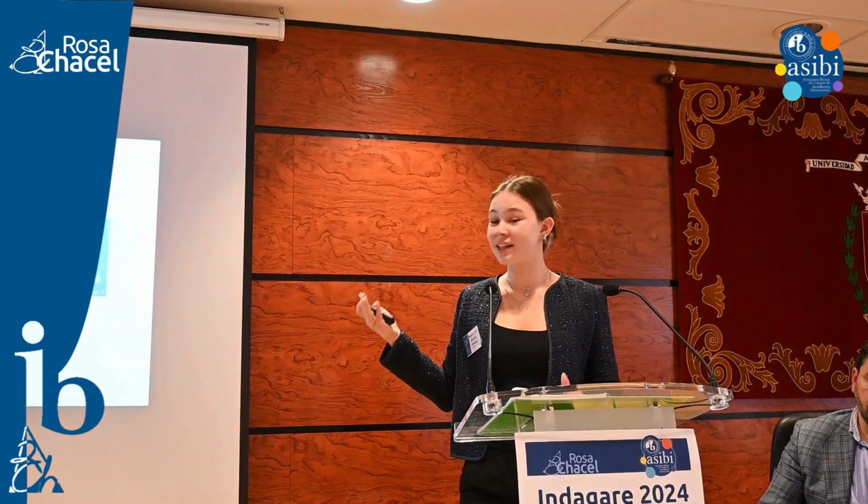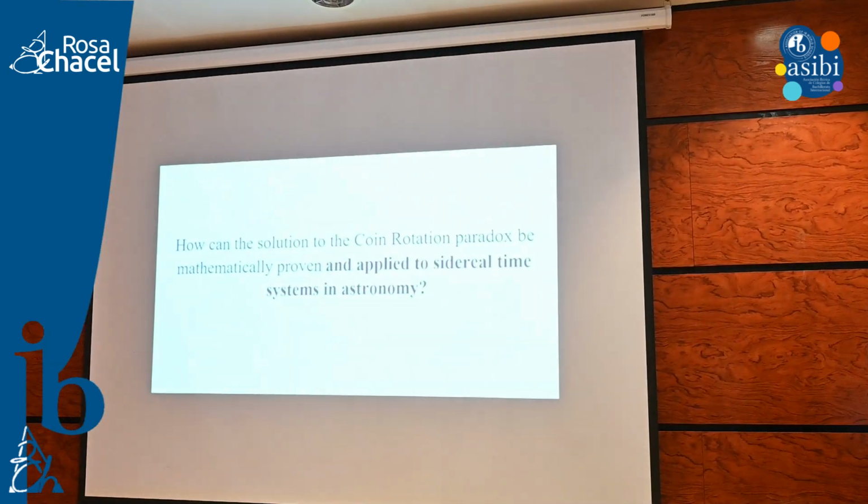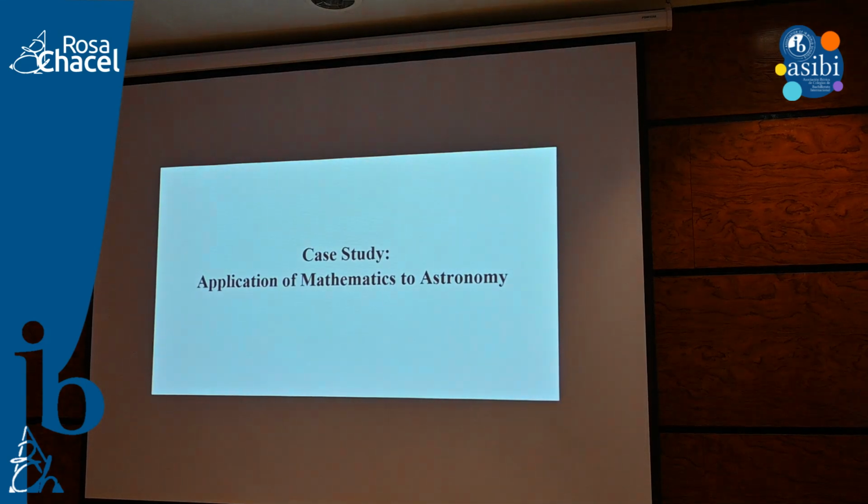So I was done with this part of my mathematical body, and then I thought, okay, can I give meaning to this somehow more? I'm really trying to show you guys the pathway and my train of thought that I was going through in writing this essay. And I thought, okay, I need to give this some meaning, some real-world application, and I realized that the quantitation paradox is very crucial in the basis of astronomy, specifically in sidereal timekeeping. So I made a second part of my case study, which is the application of this mathematics to astronomy.